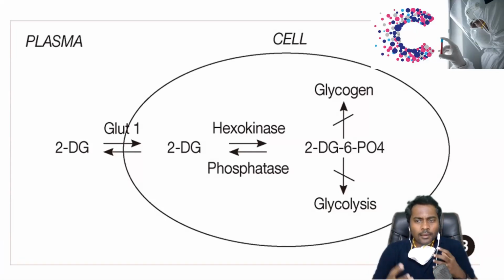So invariably, a cell which is getting this 2-DG is trapping 2-DG 6-phosphate, which inhibits glycolysis, which prevents the formation of ATP, which is needed for the survival of cancer cells.